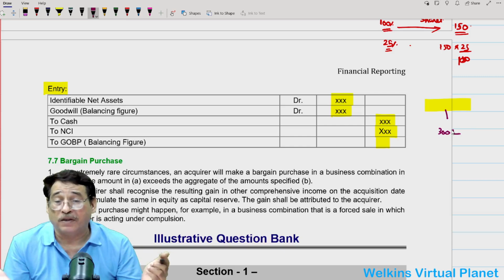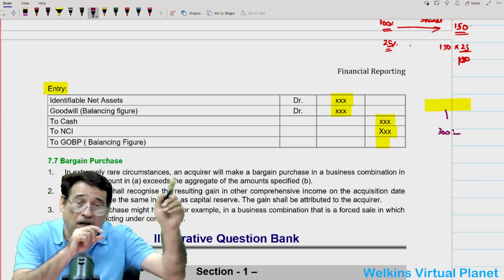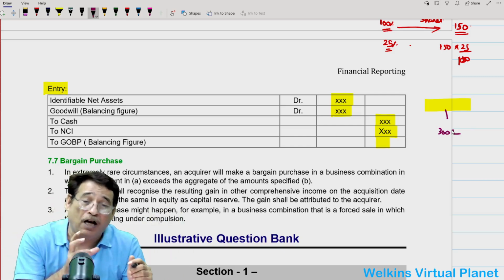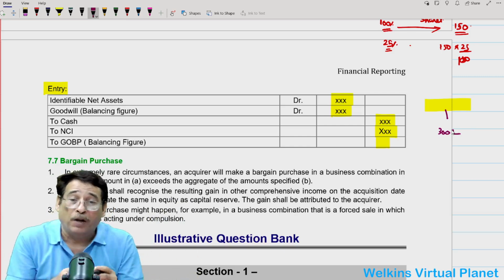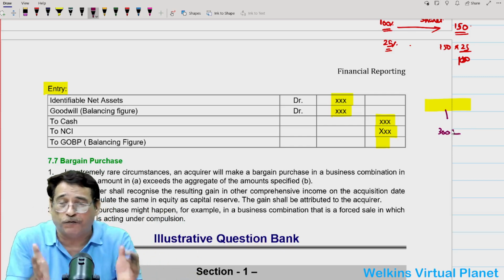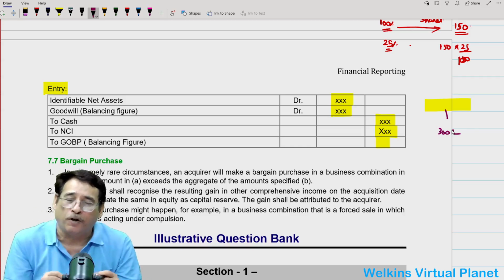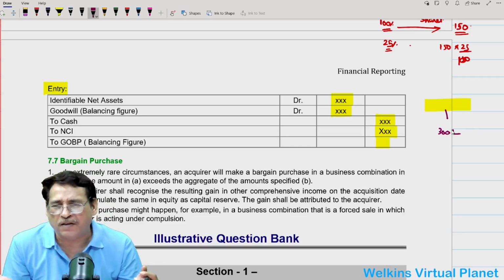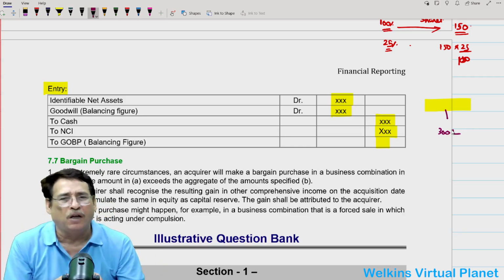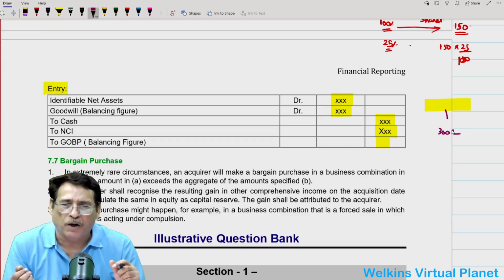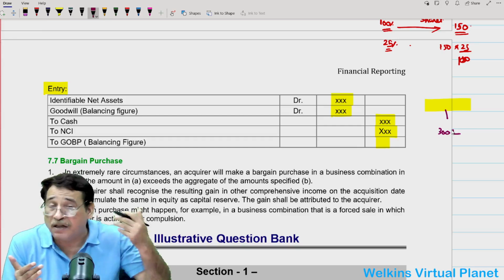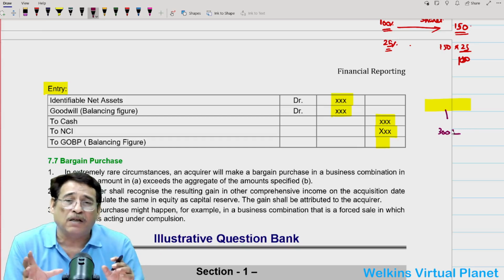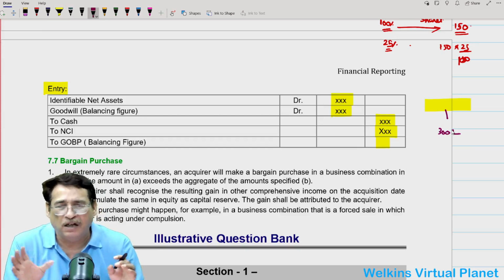Because you are a foreign company in the eyes of UK, you will have to wind up. Because there is a force, a pressure upon you to wind up, you might agree to sell your business as per the terms of the purchasing company, and quite obviously the purchasing company would pay you a little lesser amount. So in that particular case, the purchasing company may gain. So gain on bargain purchase generally never arises, but it arises under such a situation.